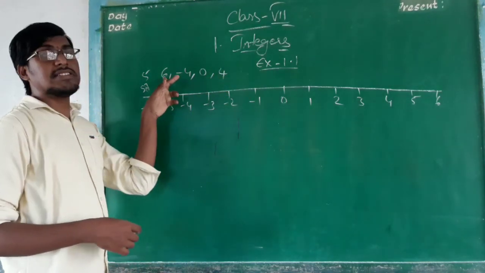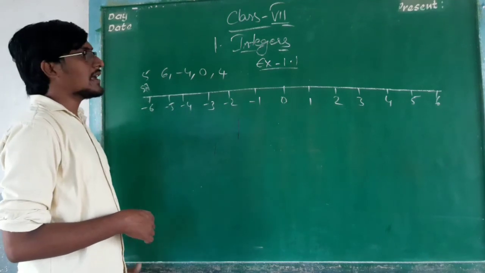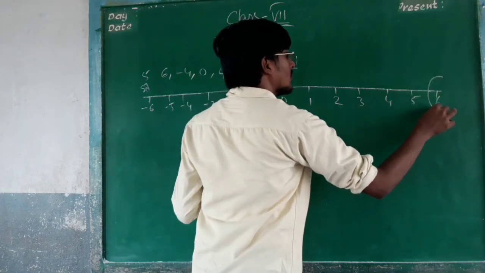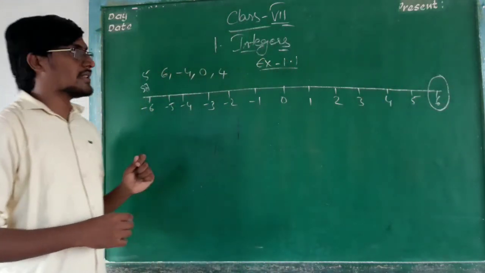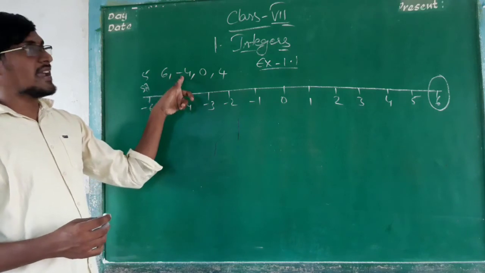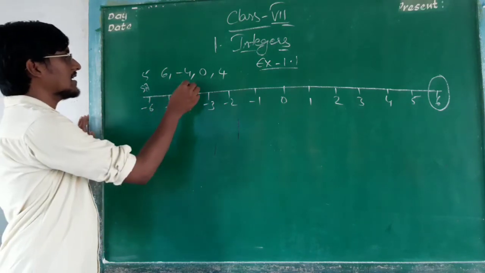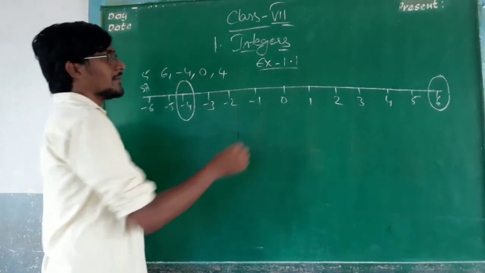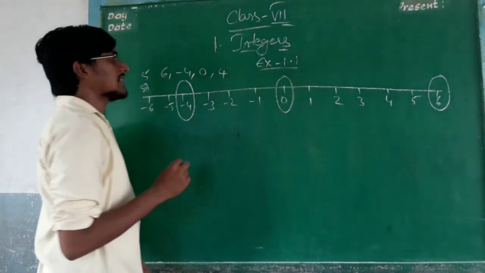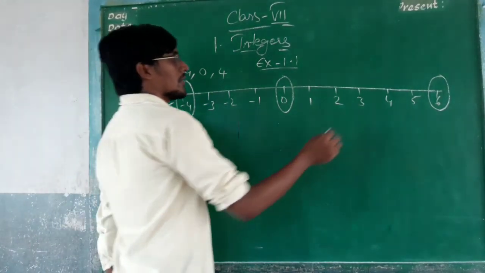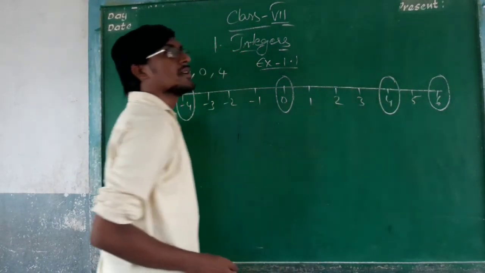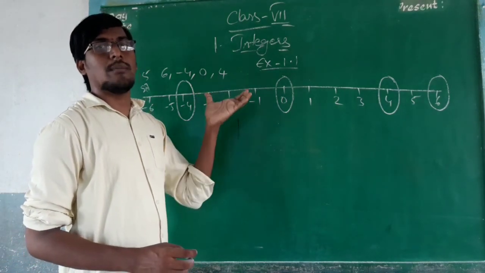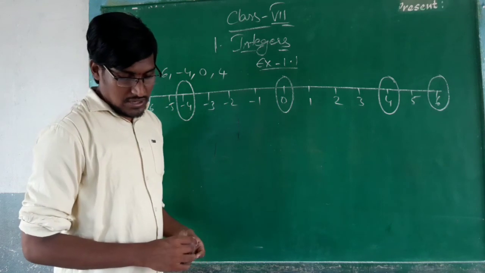Okay. Where is the 6 on this number line? This is plus 6. So we have to represent like that. Okay. After that, minus 4. Where is the minus 4 here? This is the minus 4. We have to represent like that. And the next number is 0. We have to represent like that. And the next number is 4. So this is a number line representation for the above numbers. Okay. Next, move on to the next one.